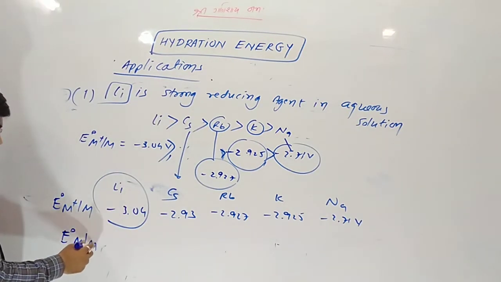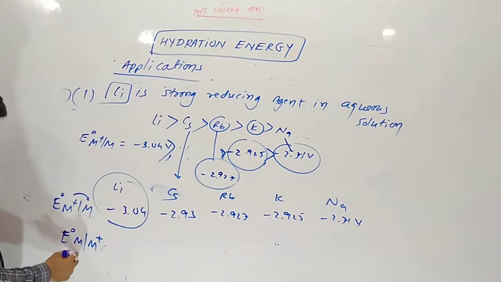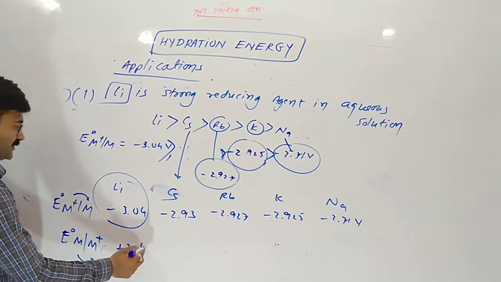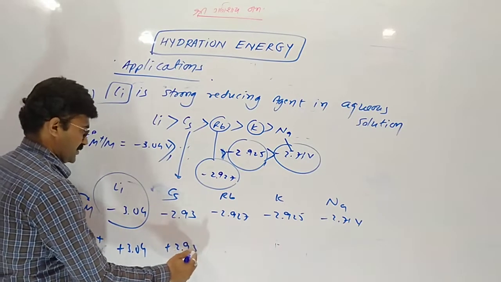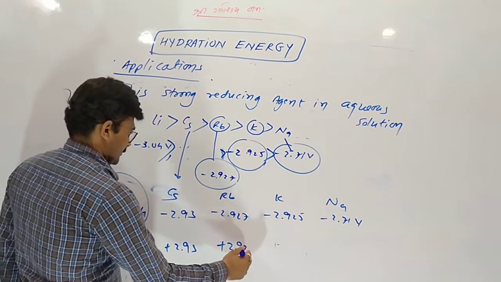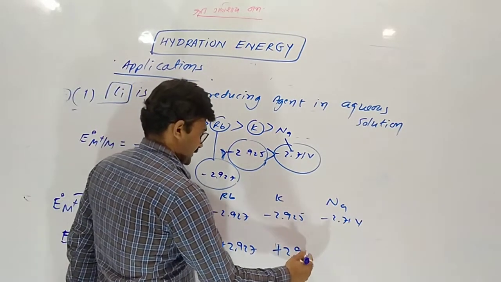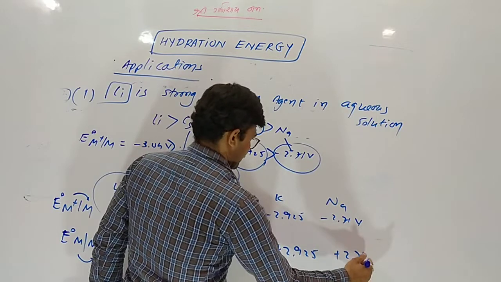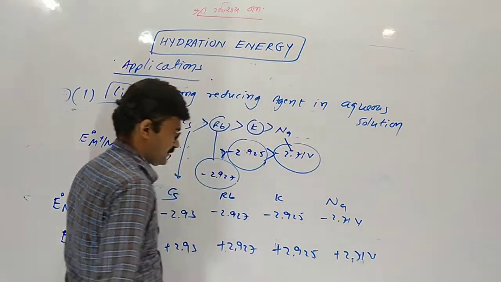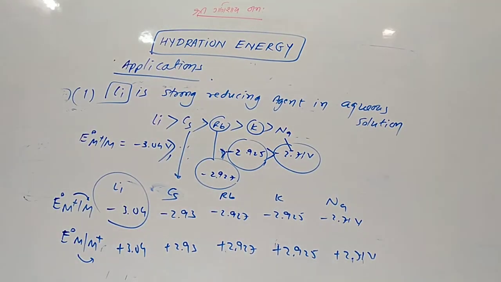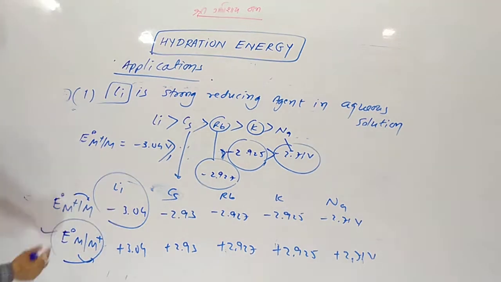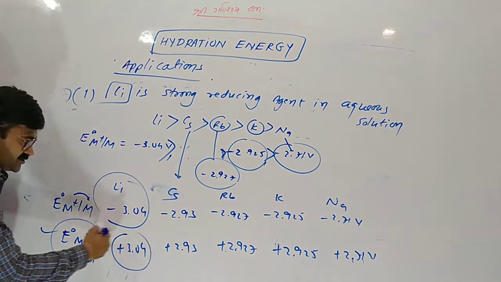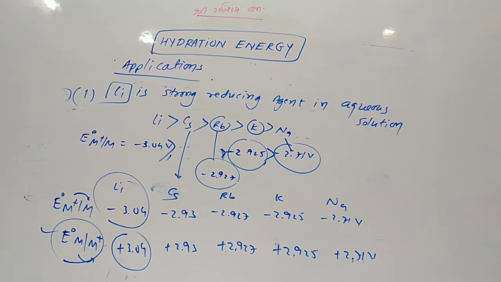Converting into oxidation potential, it is +3.04, +2.93, +2.927, +2.925 and +2.71. Understood? Lithium's electron-losing nature is highest, so lithium is the strongest reducing agent.